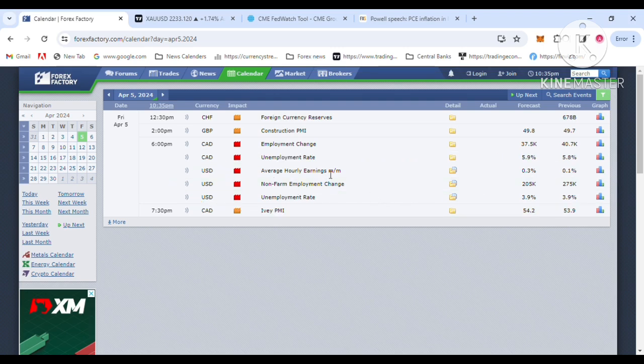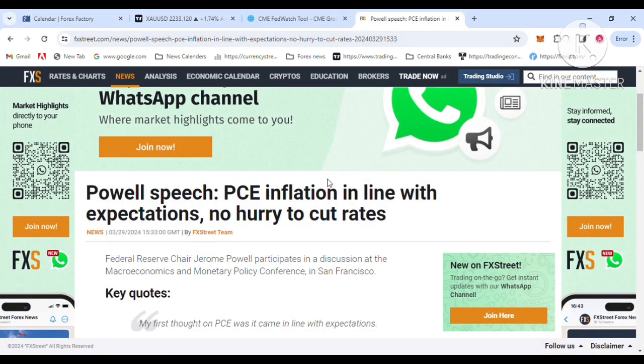The unemployment rate forecast is 3.9, and the Fed, the American central bank, also expects 3.9. If we get positive labor data, that will increase dollar demand next week, and I am expecting some retracement in gold to the downside.